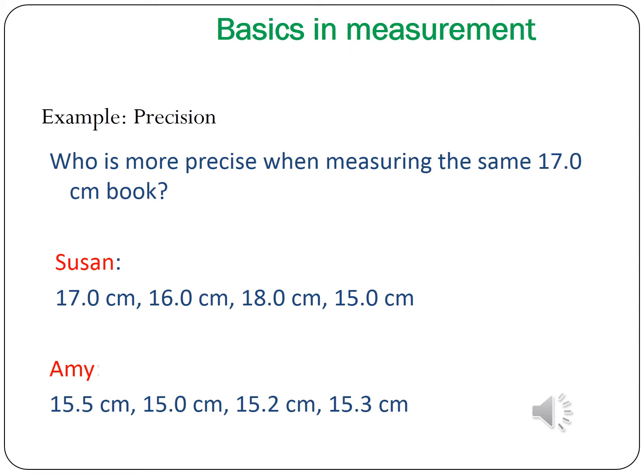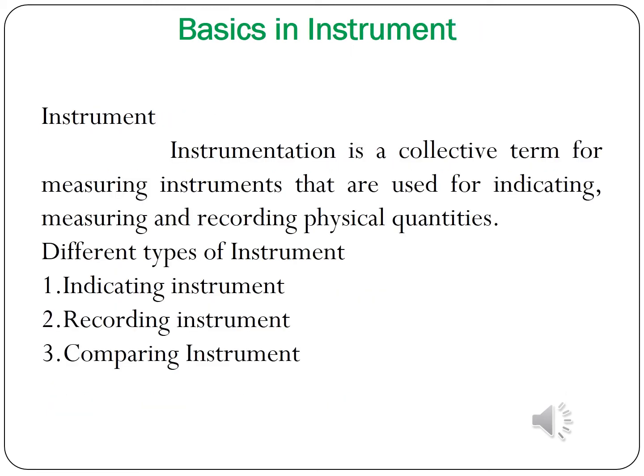So now you are clear that accuracy is nothing but the value you are expecting. Precision is how close the values are to each other. In measurement, you have seen two types of units, the US system and metric system, for length, mass, weight and volume.